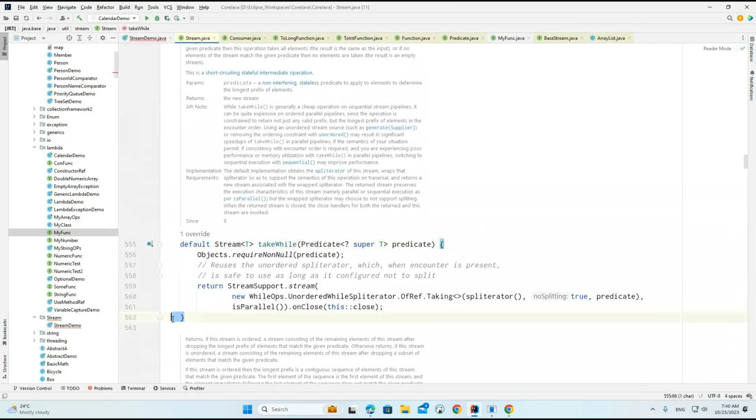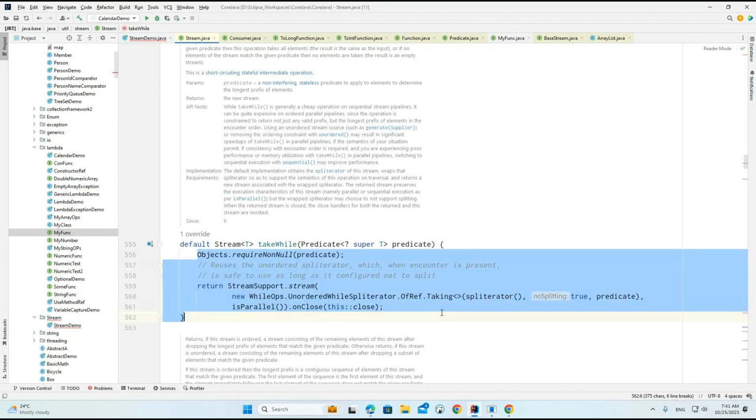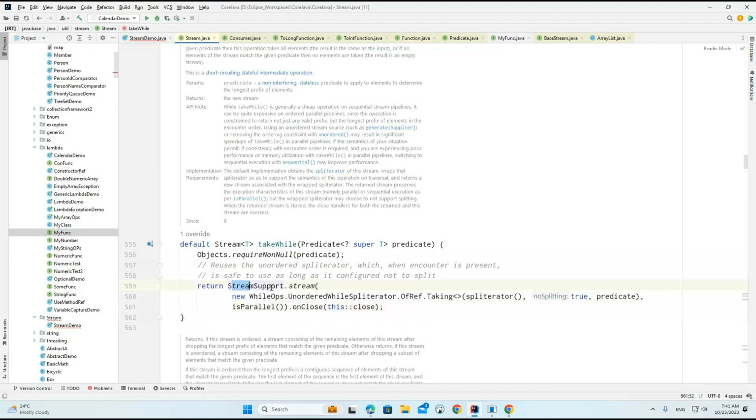But a default method, you can see, has an opening bracket and a closing bracket, and internally we are doing something. Internally we are again calling StreamSupport.stream, and we are doing different types of operations. So we'll see how the default method is going to work.